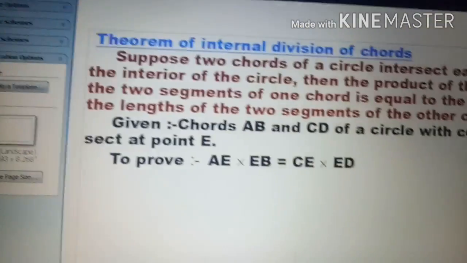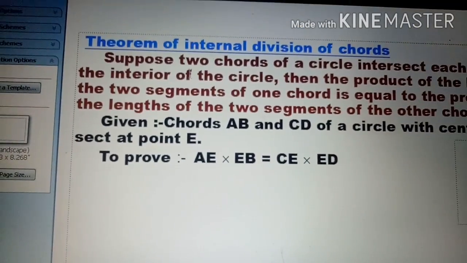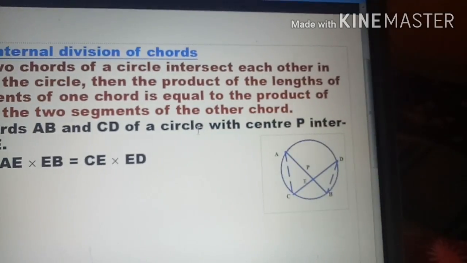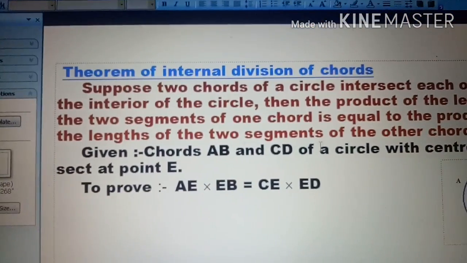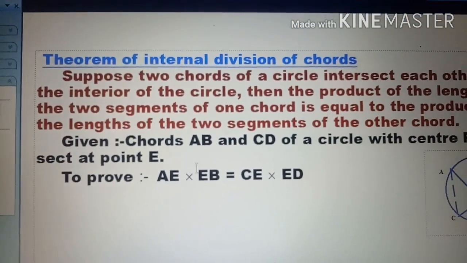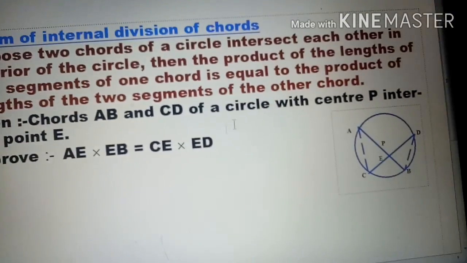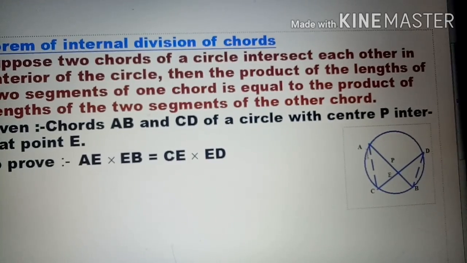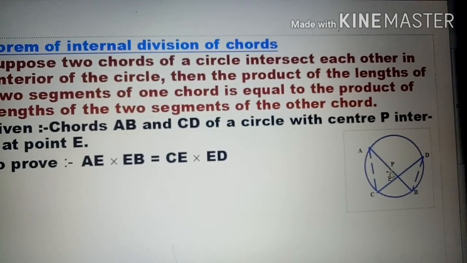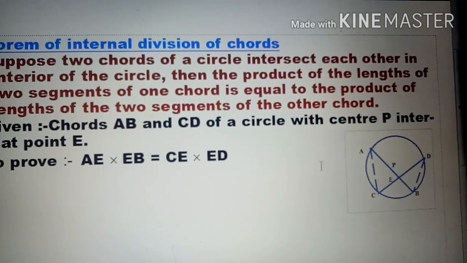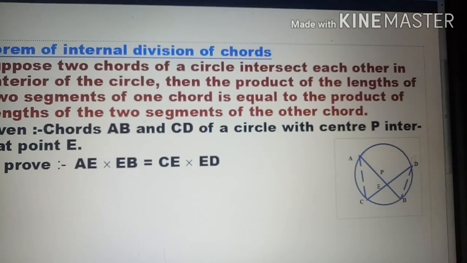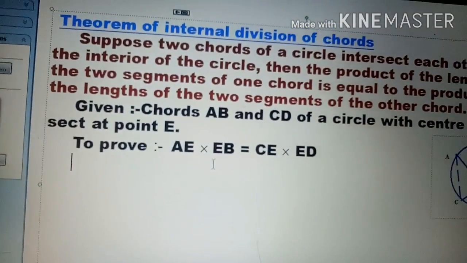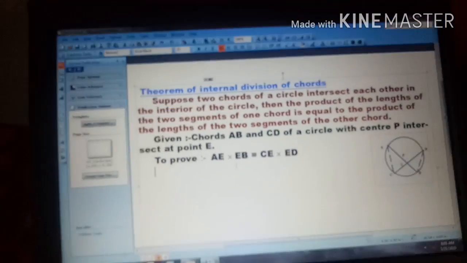have to prove. So given we have AB and CD chords of a circle with center P intersecting at point E, and we have to prove AE into EB, meaning AE is a segment and EB is a segment, these two segments are part of the AB chord, and CE into ED, these two segments are also part of the chord. So now let's see. First of all we have to prove it.